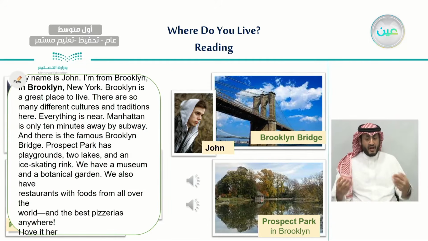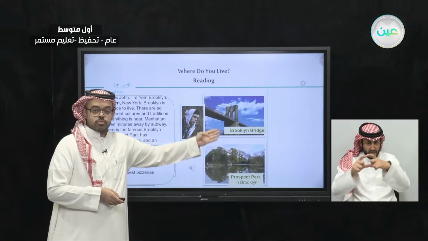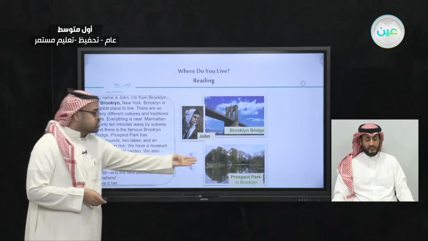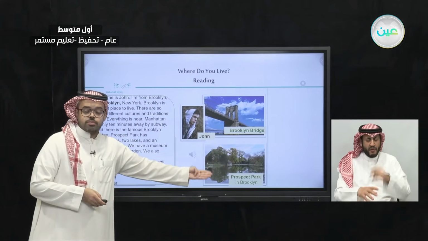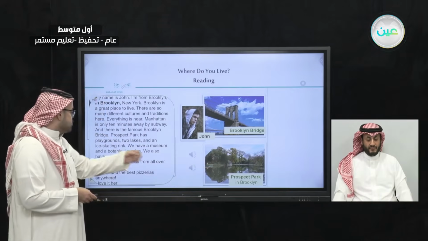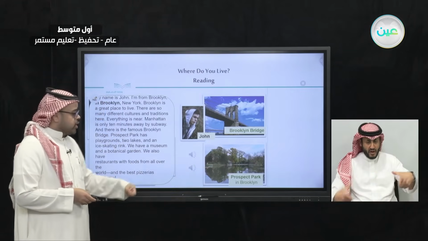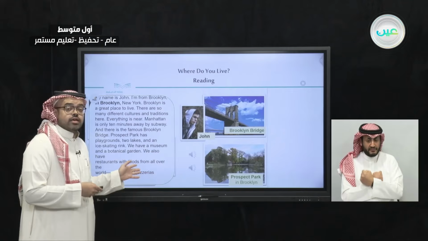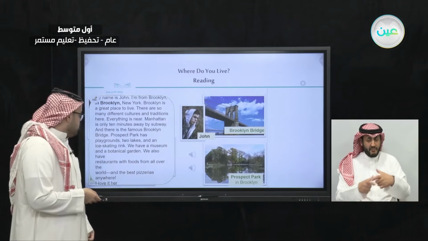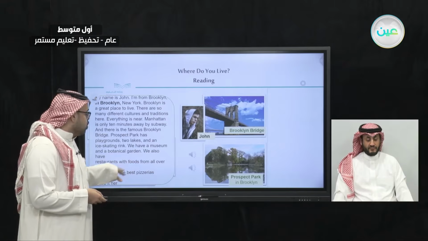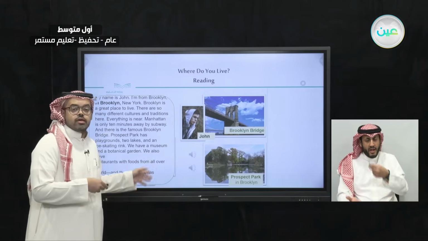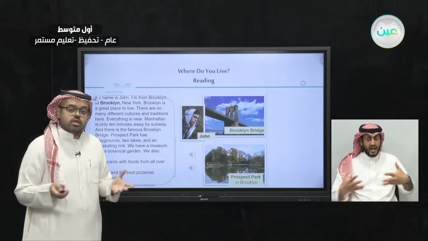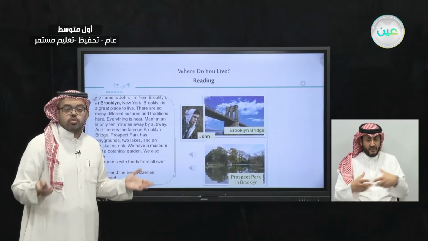So John actually talks about this bridge, the famous Brooklyn Bridge. And he said that we have a Prospect Park, which is this one. This is the famous Prospect Park in Brooklyn. He said that this park has 2 lakes, and it has also a skating park, and also we have a museum and botanical garden in our neighborhood, and also we can enjoy foods from all over the world. So this is the same as the Francisco neighborhood. So here are some of the similarities that we can find in both neighborhoods.